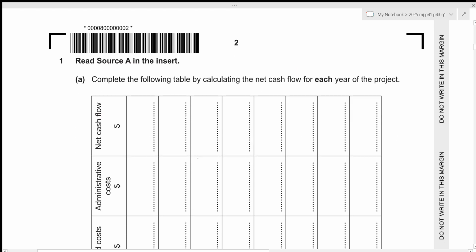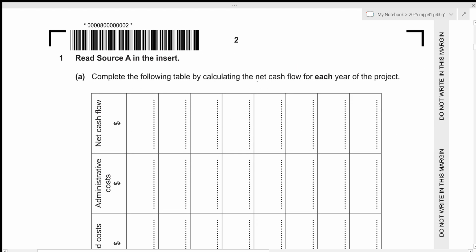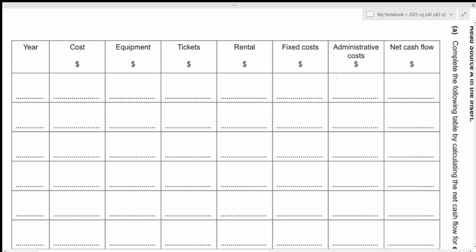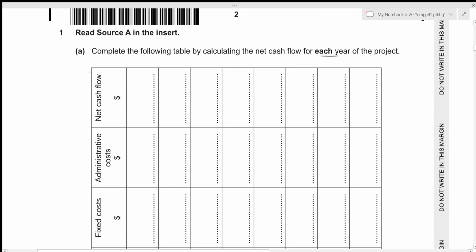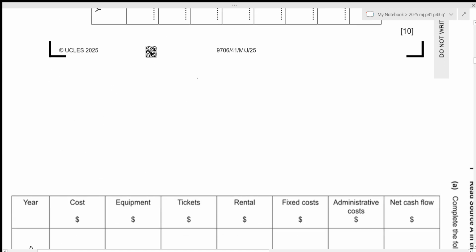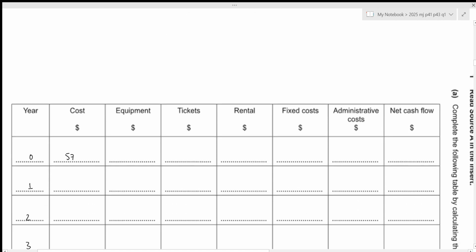Let's take a look at our first question. We need to complete the following table by calculating the net cash flow for each year of the project. So we have 4 years for this project, so the years will be 0, 1, 2, 3, and 4. For the cost, we only include the initial cost, which is to get the rights for fishing. We have it right here, that's 57,000. So that will be the cost for year 0. And we have to pay this, so this will be negative because this is a cash outflow.